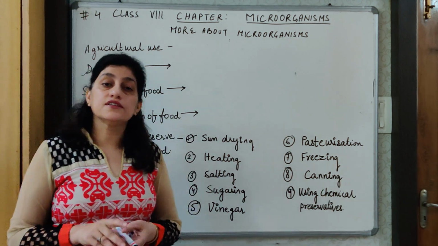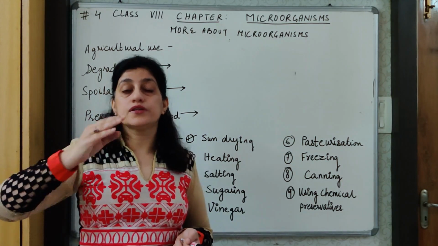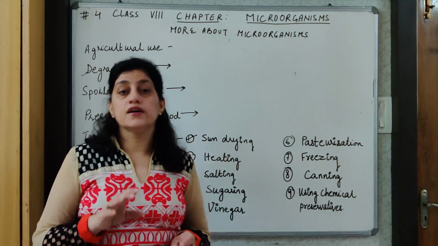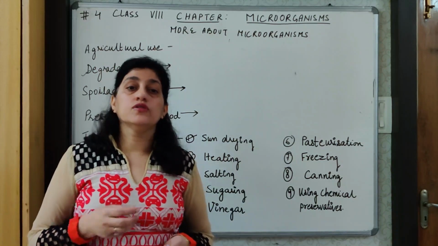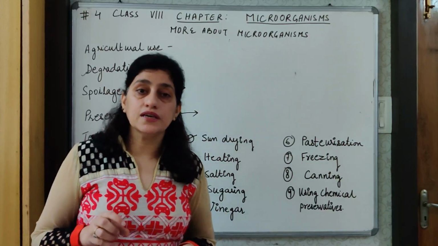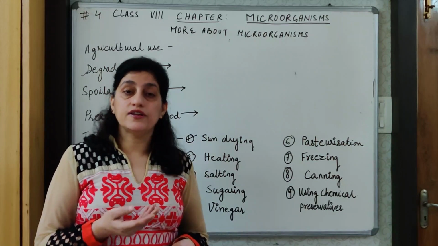When we dry certain foods in the sun, then the moisture from the food is gone and dried foods do not get spoiled easily. Common example I will give you. Sometimes we dry mint. You have heard of kasuri methi? What is kasuri methi? It is dried methi, fenugreek.